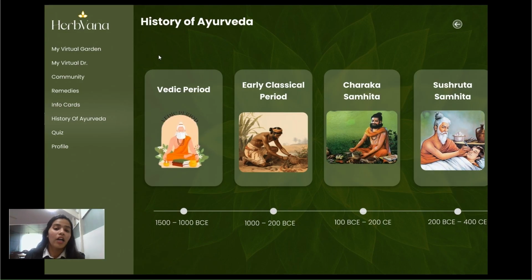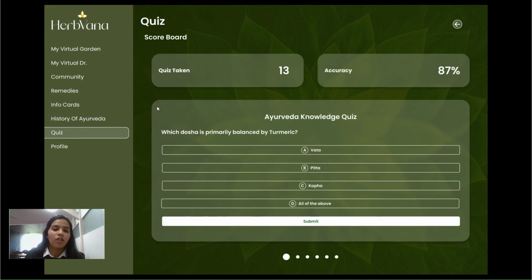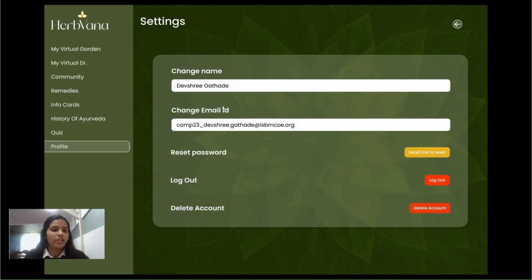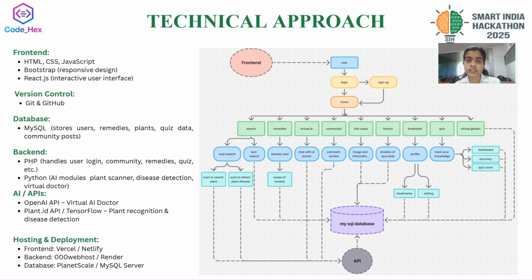Then a quiz to make interaction with users. You can see the number of quizzes you have taken and what your accuracy is. And lastly, you will see bookmarks, where you can see which remedies or plants you have saved, and your profile with small settings. Thank you. Now we have seen the prototype.